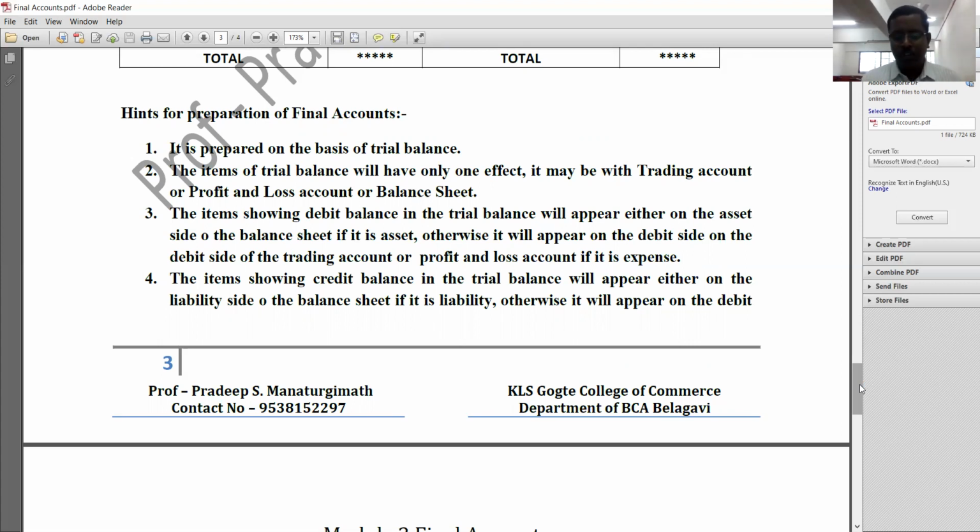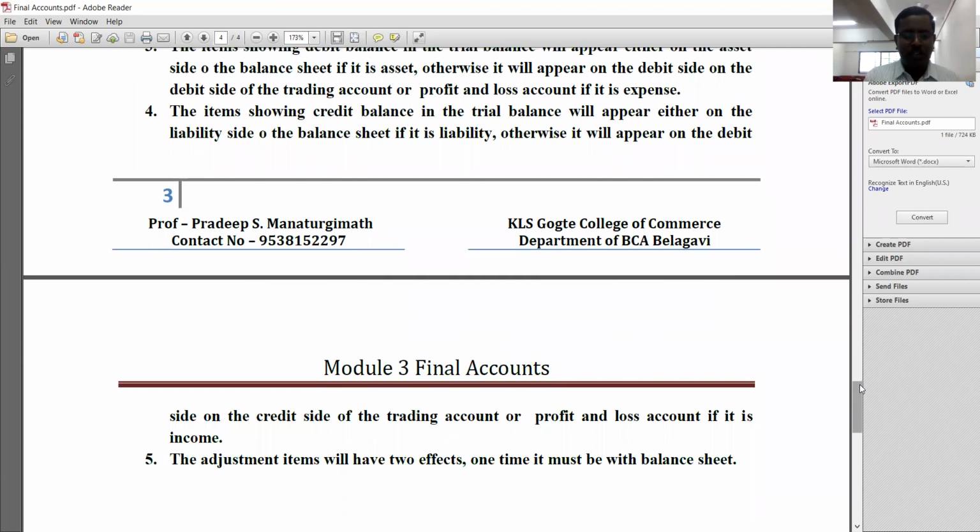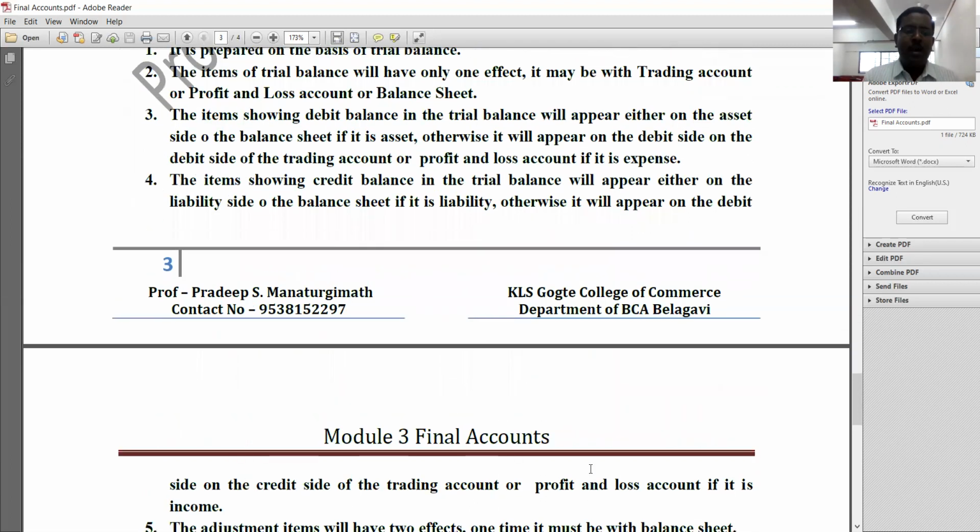Okay, we'll proceed further. Might be that thing is covered last year. Here, the adjustment items will have two effects. One effect must be with the balance sheet.